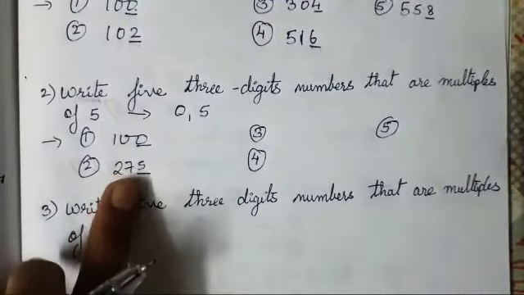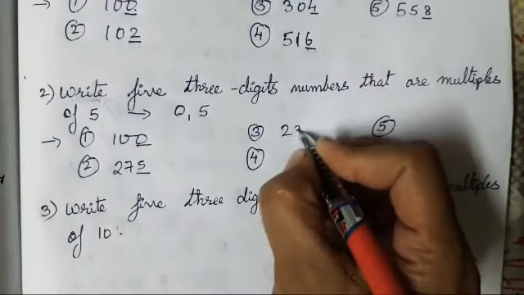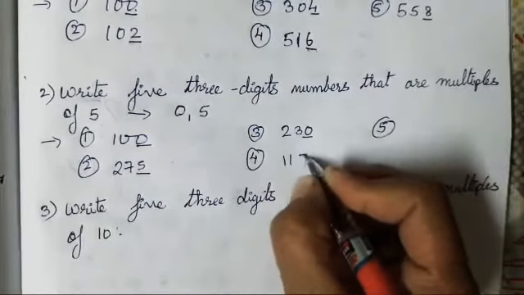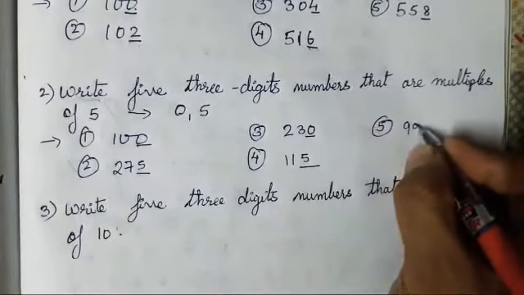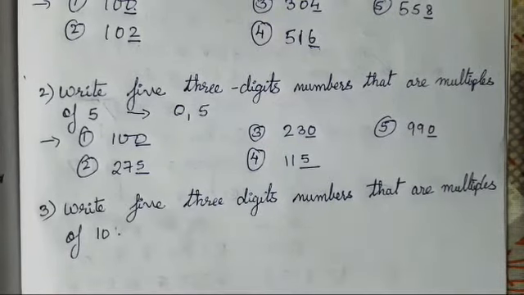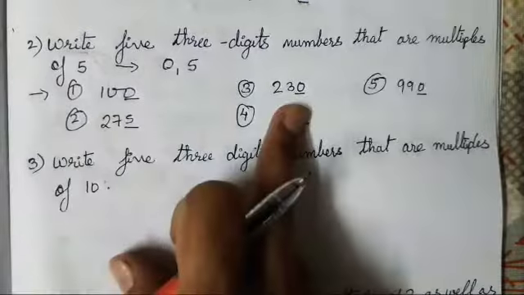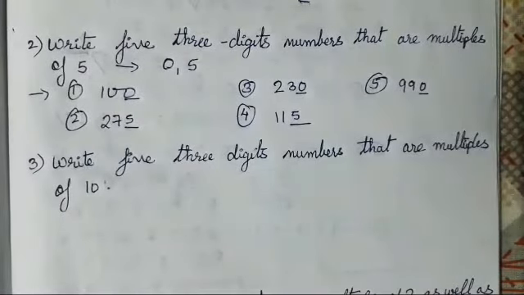You all don't need to underline it. It's for your explanation. Then I will take 230, 115, 990, with 0 in the units place. Okay, 0 is in the units place. Got it? So these are the 5 3-digit numbers that are multiples of 5. After dividing these numbers, we are going to get remainder as 0.